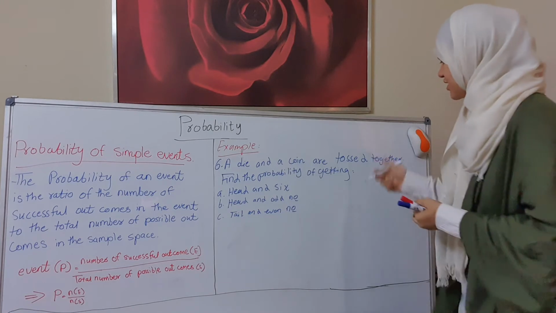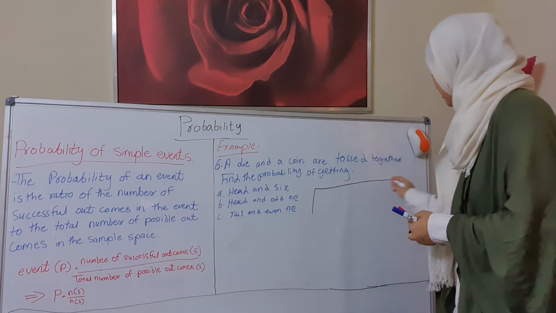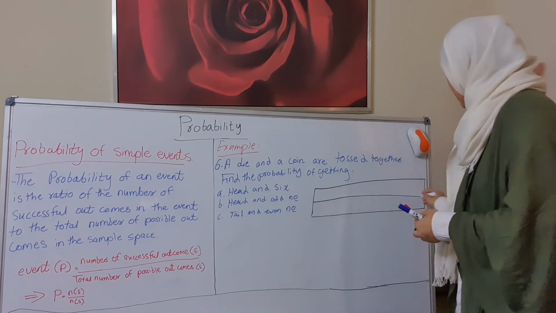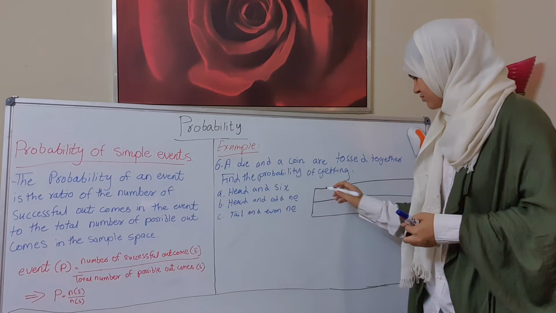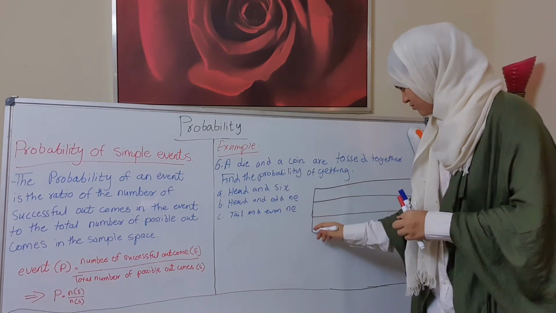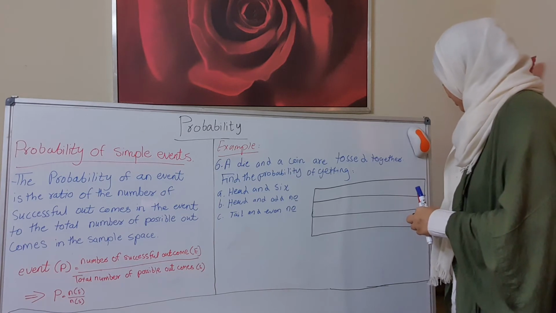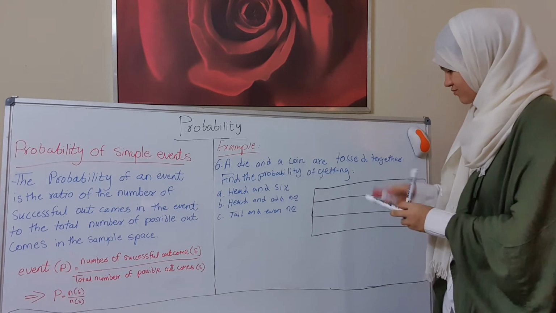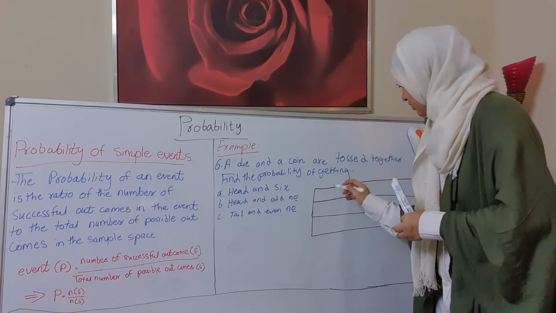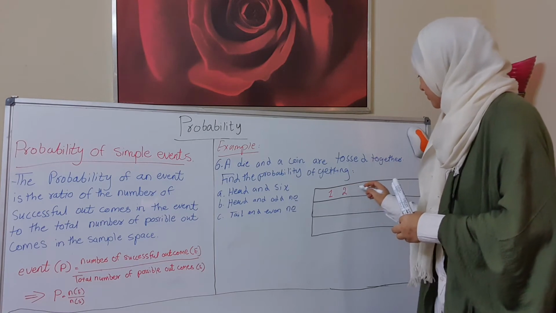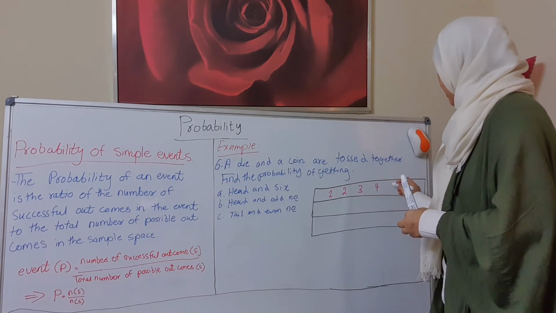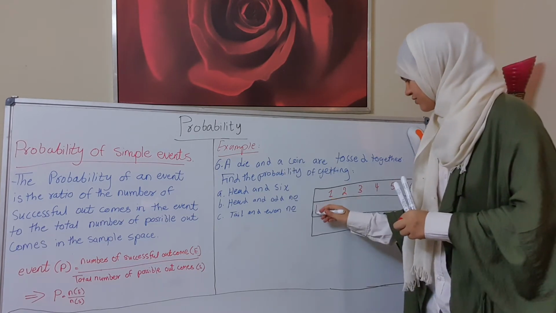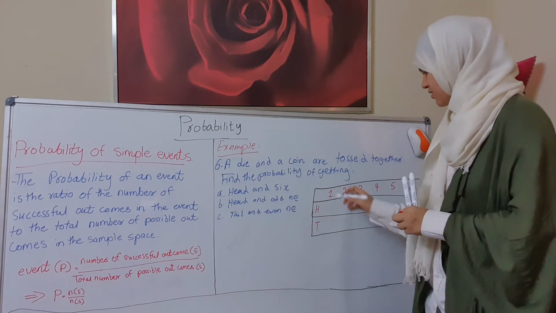So when we make a table, here it will be 1, 2, 3, 4, 5, 6, and here we have head and tail.